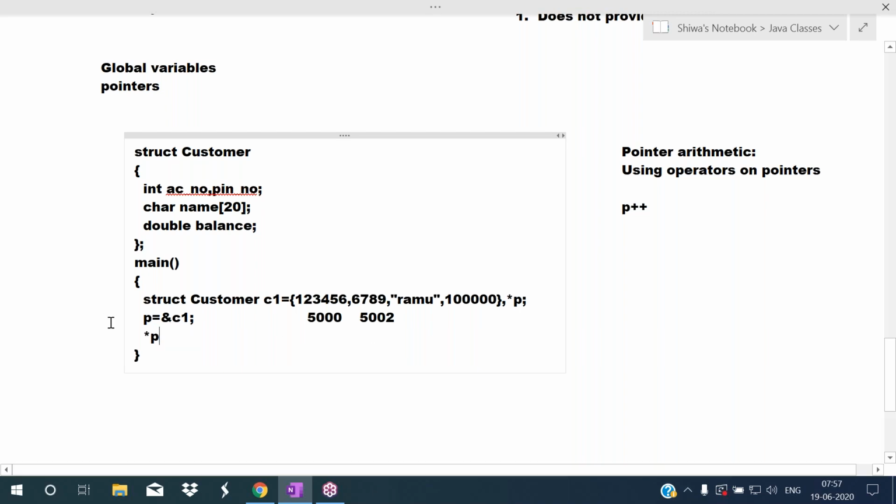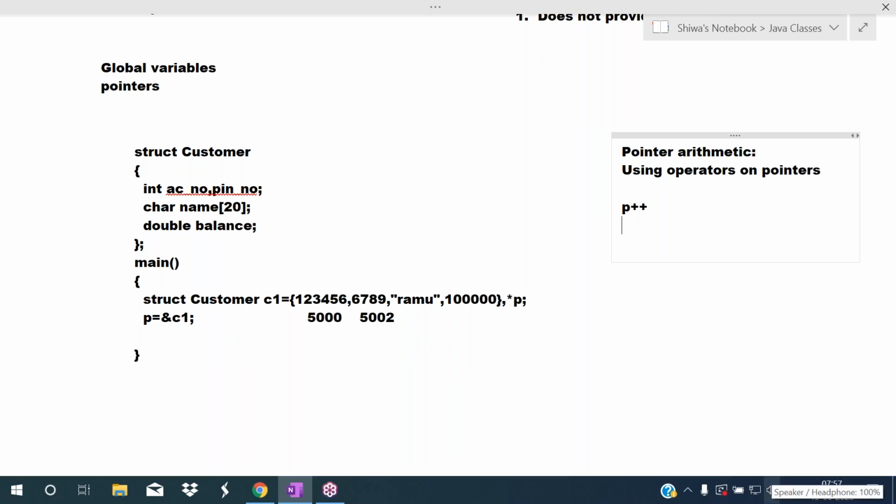I want to access the next one. So to access the next one, I'm writing p plus plus. Here we are applying an operator on a pointer variable. Applying an operator on a pointer variable is called pointer arithmetic. Now if you write pointer p, that accesses the pin number. The pin number is very sensitive data, so the bank must provide security for this data. But if I know the account number's address, I can access the pin number now. Like that, again I'm writing p plus plus. Then again I'm writing pointer p. Now what will happen?